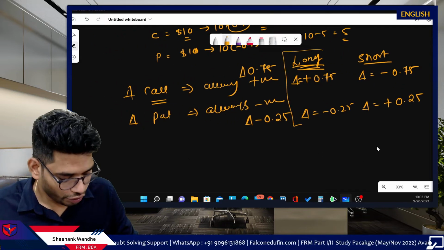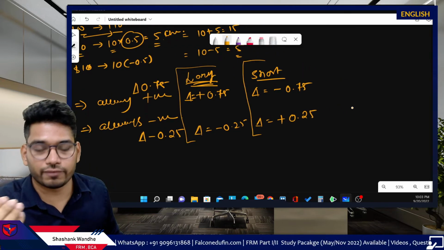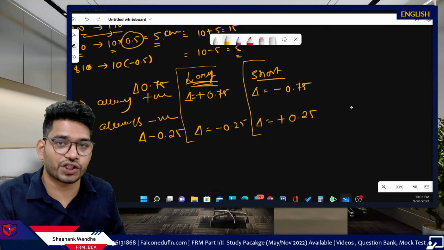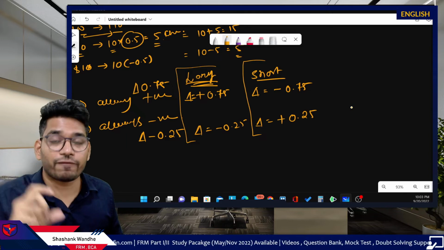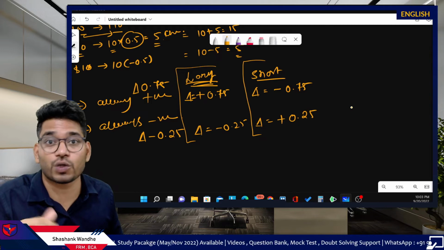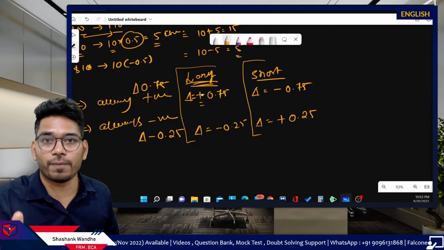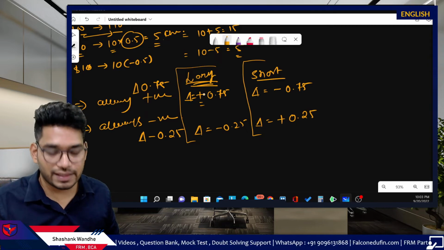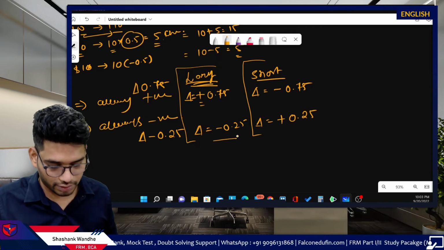Now, an alternate explanation of what is meant by this positive delta and negative delta. Again, I'm repeating some things again and again because this discussion requires it. Now understand, when the underlying price increases, call price will increase. If you hold the long call portfolio, your position's value will increase, which is depicted by the positive sign. If you take the long position in put option and the underlying price increases, your position will decrease. This is what is indicated by this negative sign.